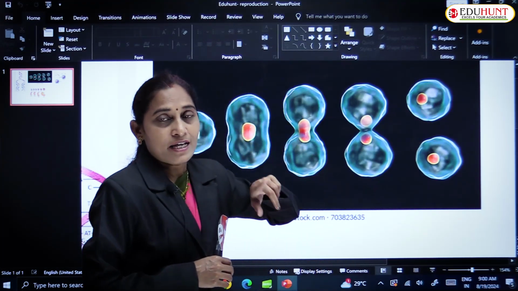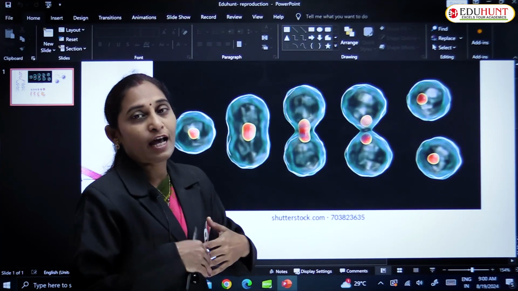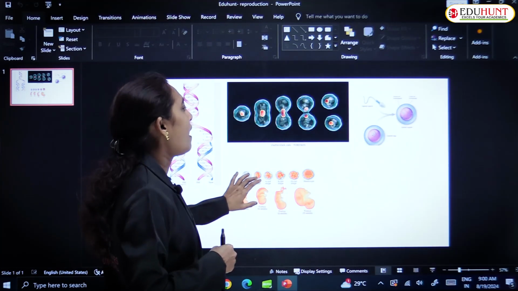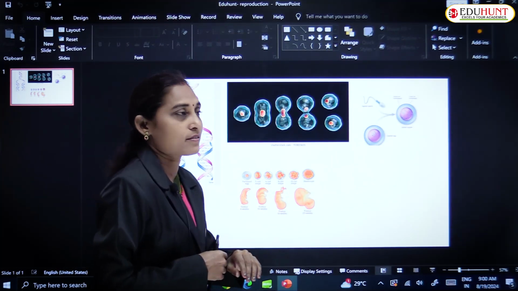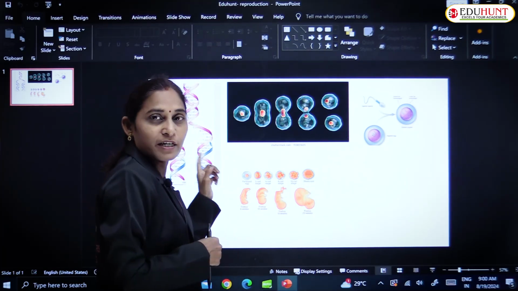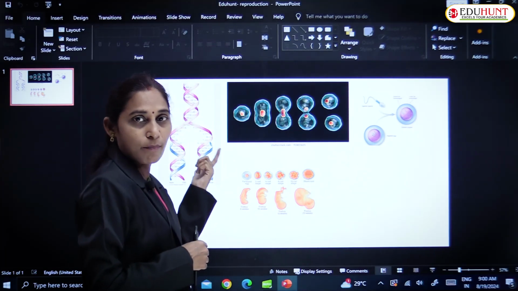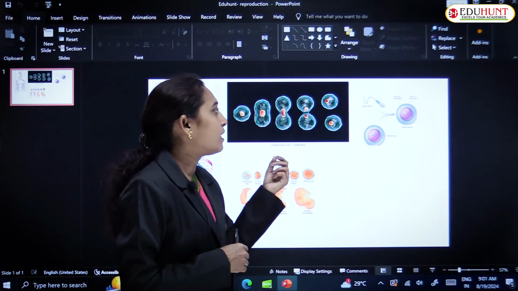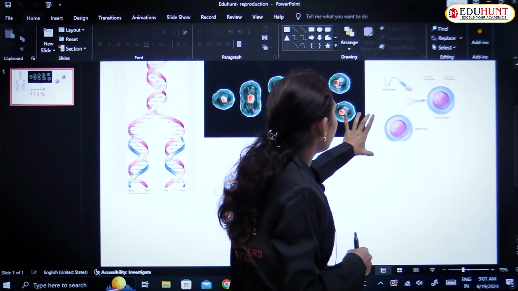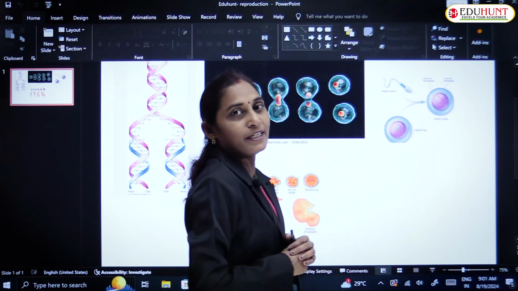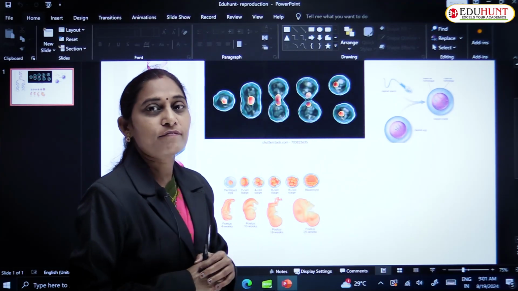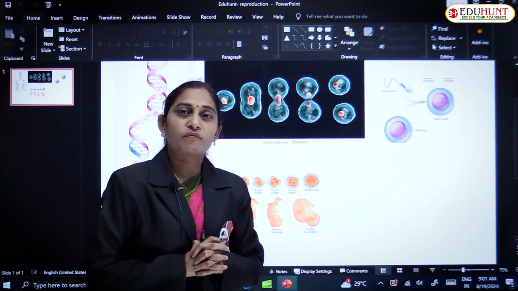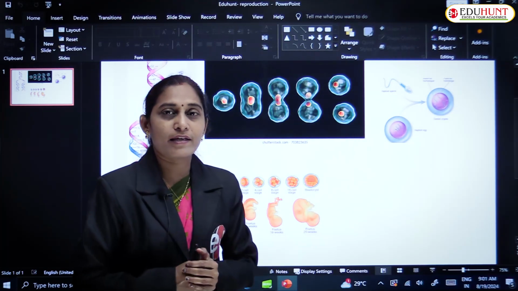Cell division results in the formation of more cells. This is cell division, the second phase. First is the genetic material replication, that is DNA replication, and second is cell division. Third is the formation of gametes, the reproductive units. There are two different types of gametes, male gametes and female gametes.